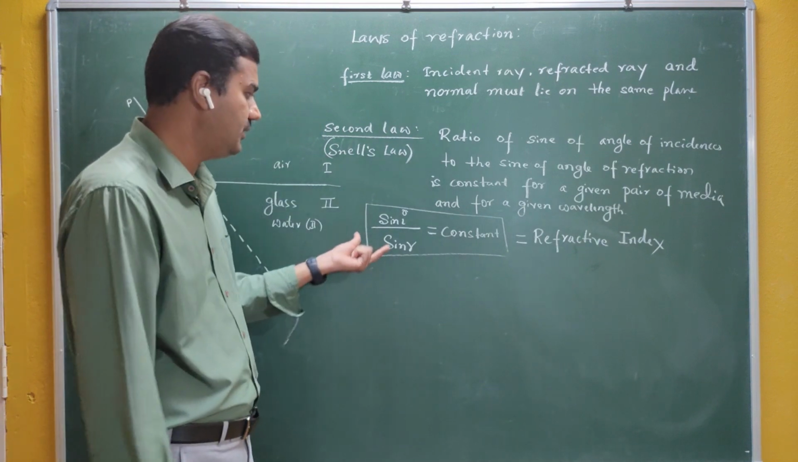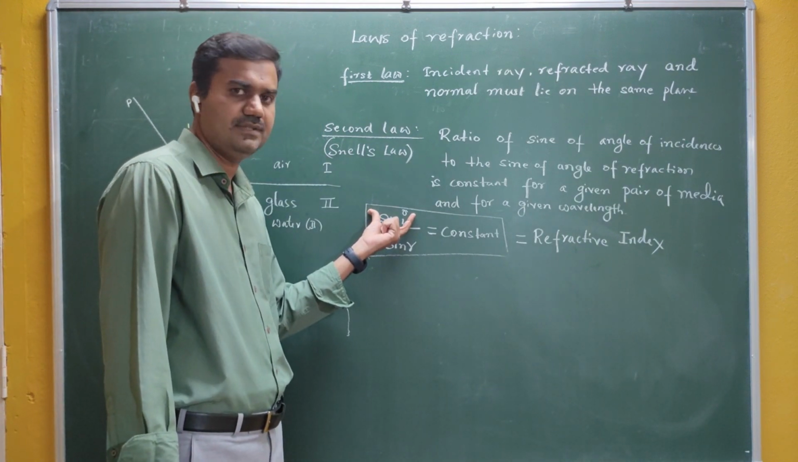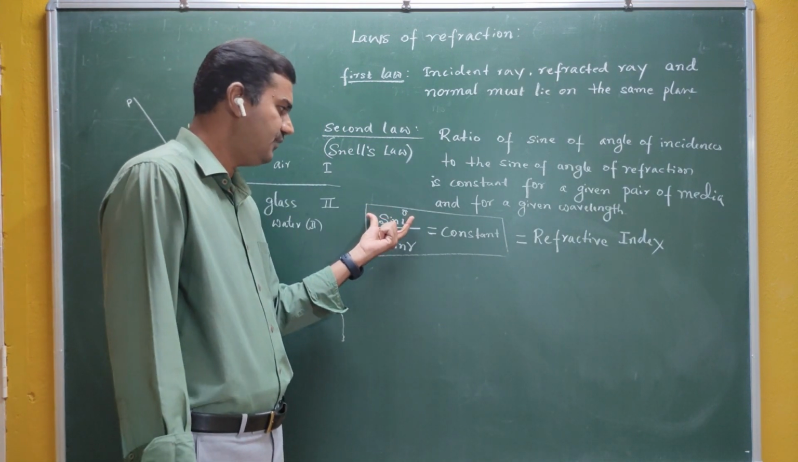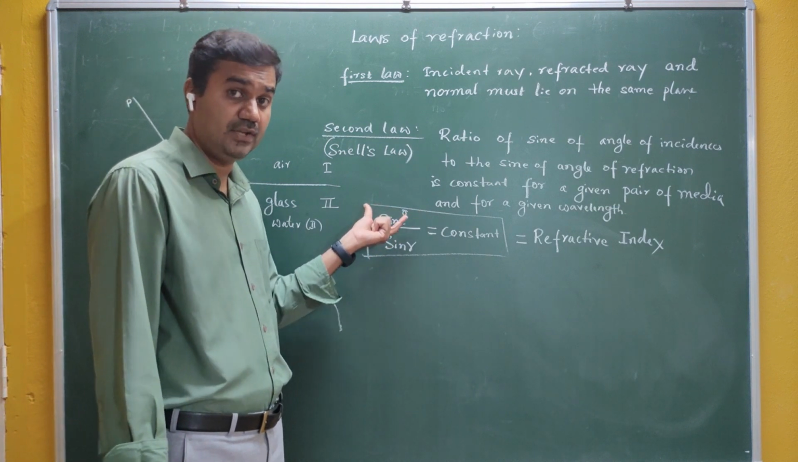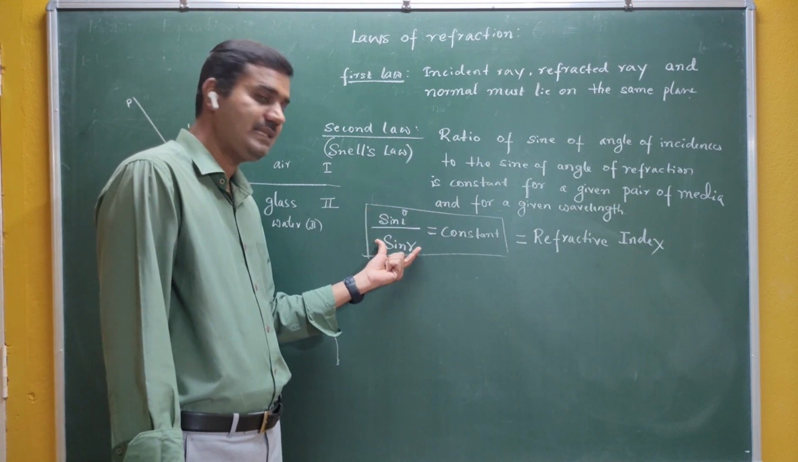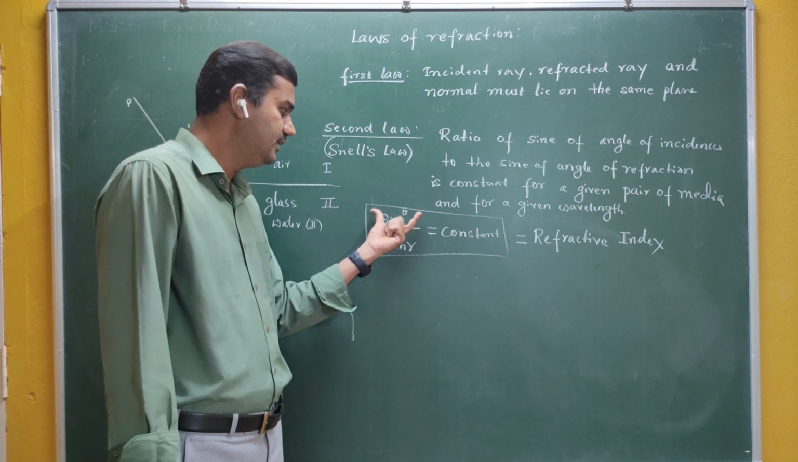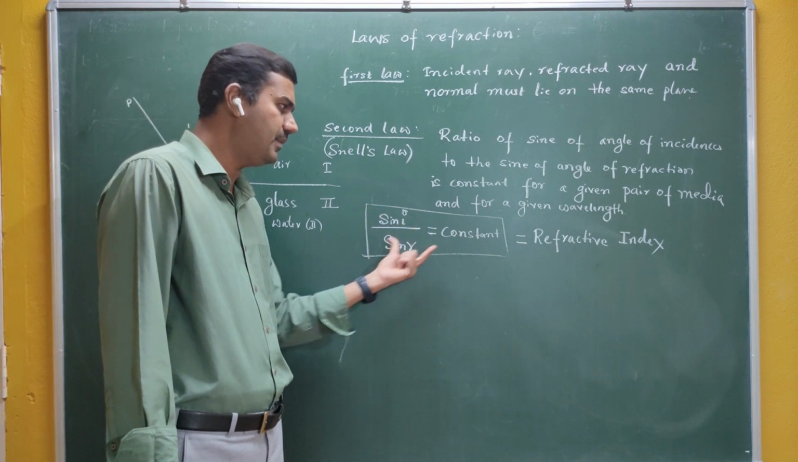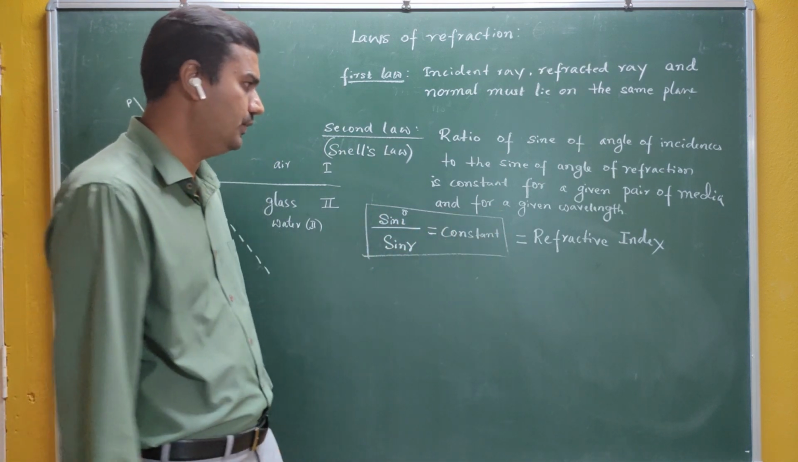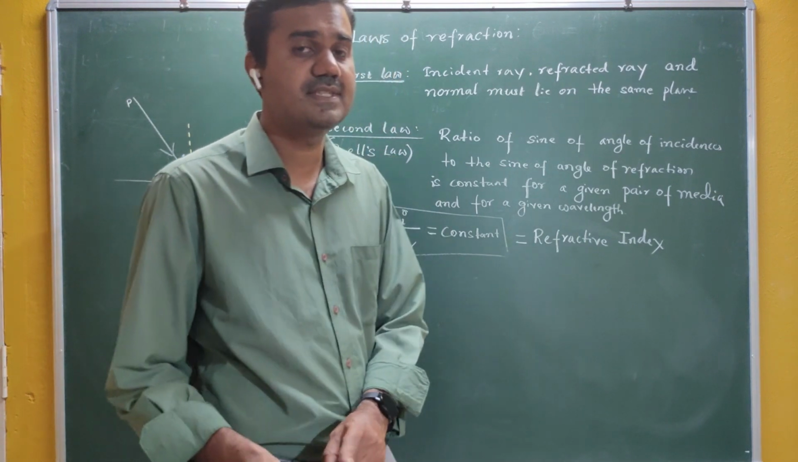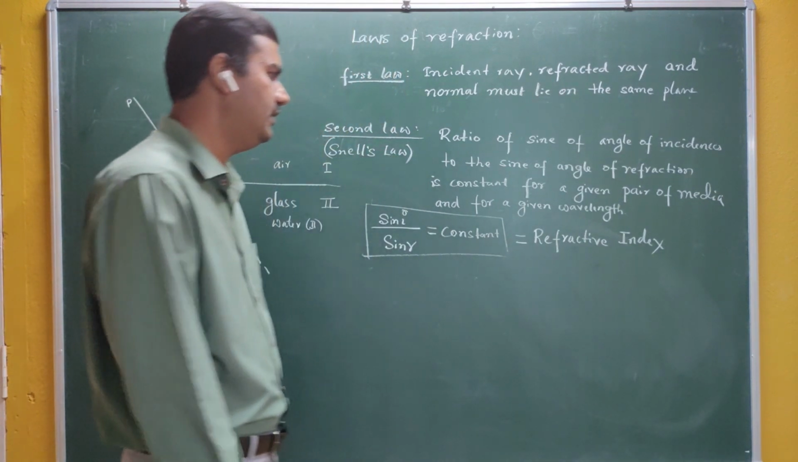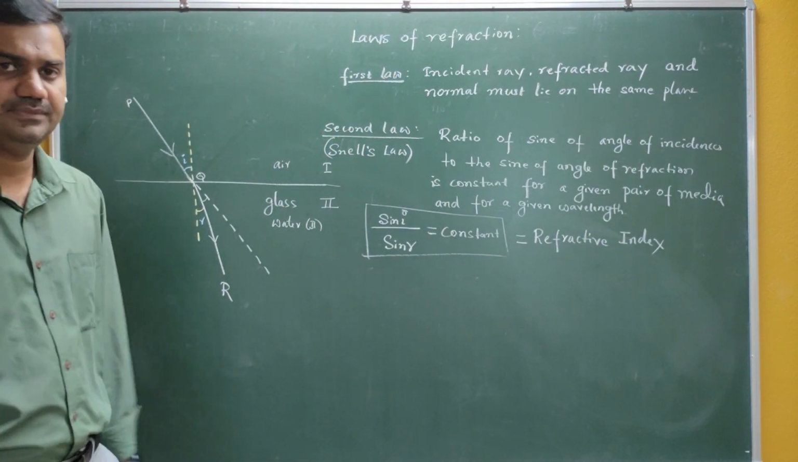Now you can see here the sine of an angle. If you take the sine of theta, you know that the sine of theta has no unit, sine of r has no unit, so no unit divided by no unit again gives no unit. So the refractive index is a unitless, dimensionless quantity.